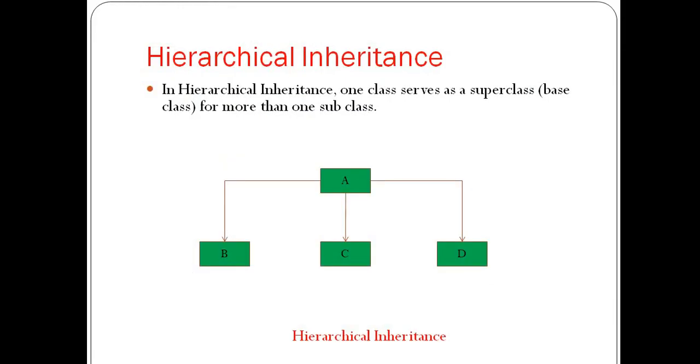Okay. Now next is hierarchical inheritance. In hierarchical inheritance, one class serves as a superclass, or base class, or parent class, for more than one subclass or child class. As you can see in the image, there are three subclasses B, C and D, and a single parent class A. The child classes B, C and D extend parent class A. So this is hierarchical inheritance.